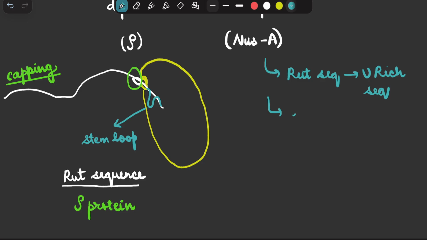And instead of the rho protein, here we have the NusA protein, and this NusA protein will actually recognize this U-rich sequence and then will form the stem loop, and finally this RNA will be removed out, and this particular polymerase will also be removed out, accompanied by a torpedoing movement. So this is how the whole process will take place.